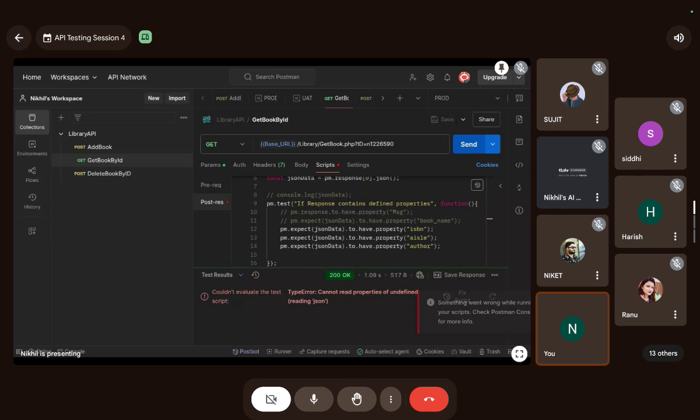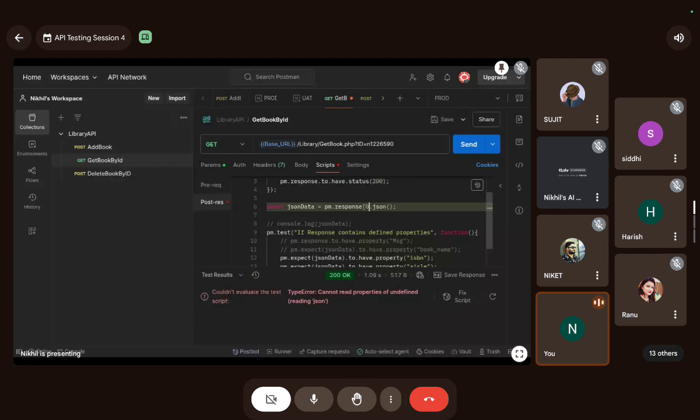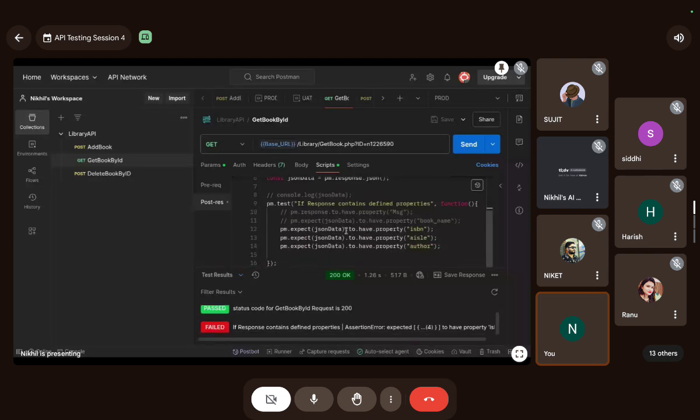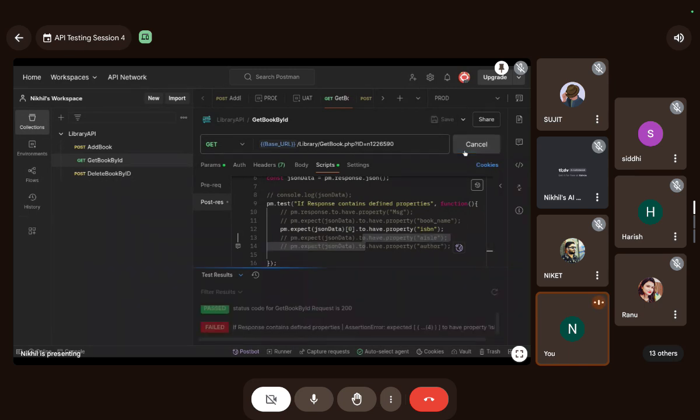We still have something wrong. Let me remove 0 from here. Okay. We have one test case failed. It's still failing.